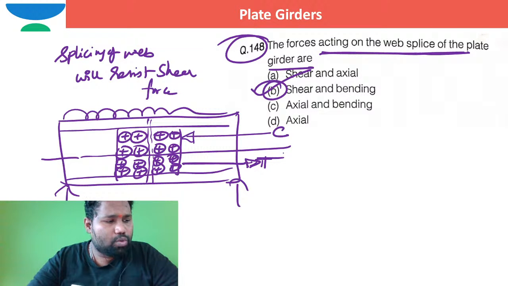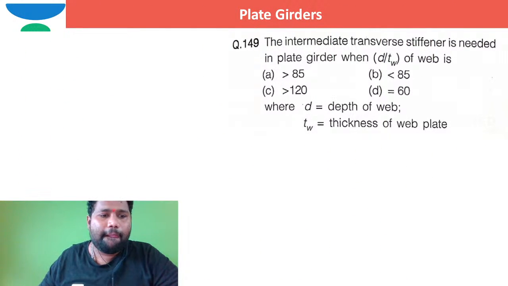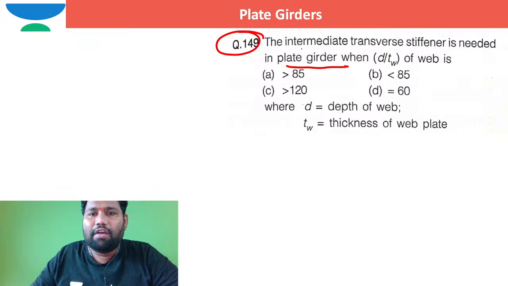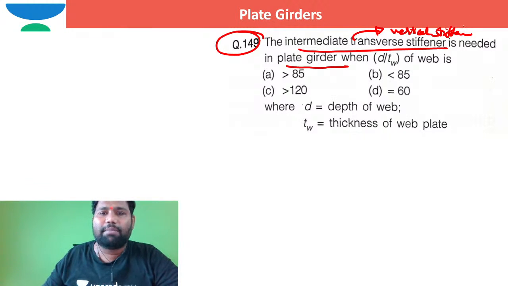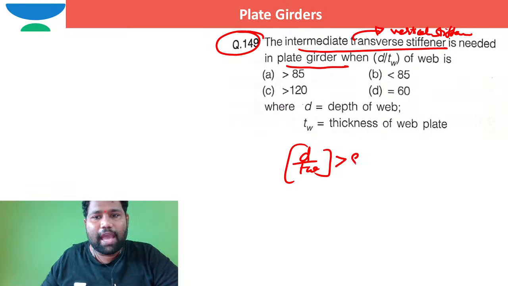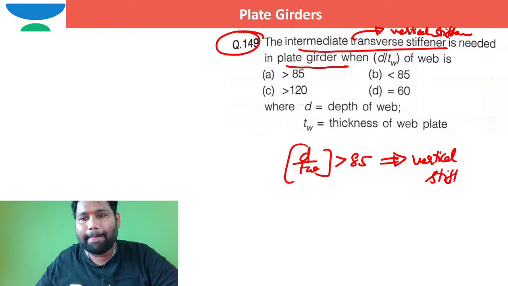So can I move to the next question, brothers? Right? Moving to the next question. I hope you are able to see this question. The intermediate transverse stiffener is needed in plate girder. Intermediate transverse stiffener means vertical stiffener. When is the intermediate vertical stiffener required, brother? When d by tw is more than 85, then vertical stiffener is required.